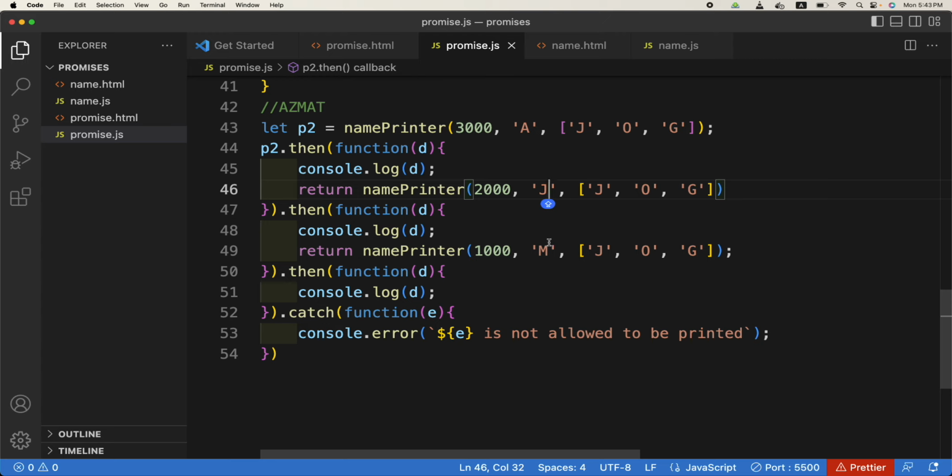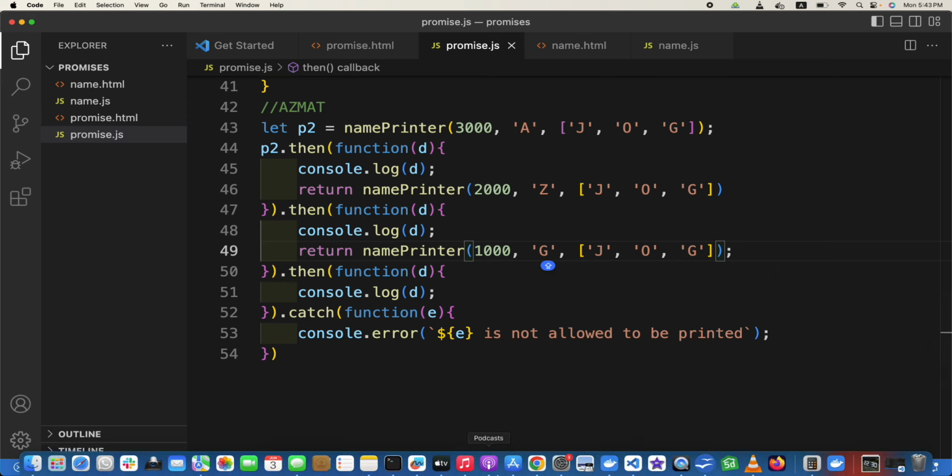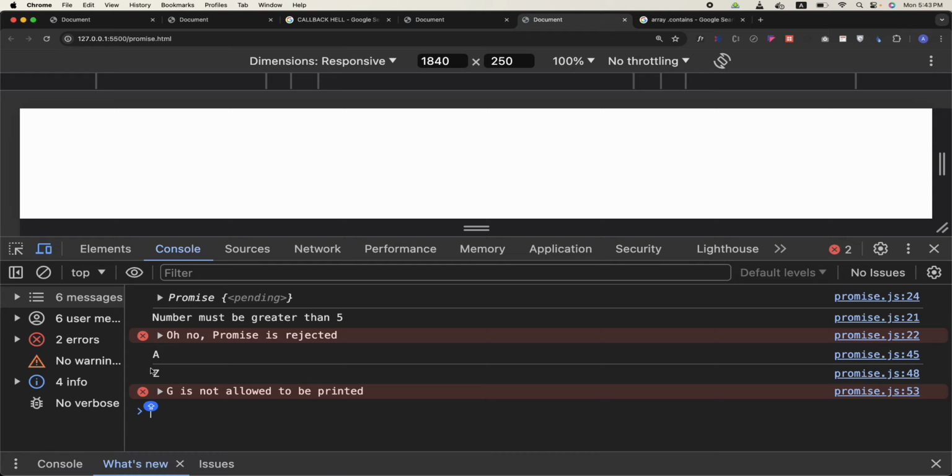What else? For example, if we make it G, so A and Z will be printed, but G will be rejected. So A and Z are printed and G has been rejected. Is this fine?